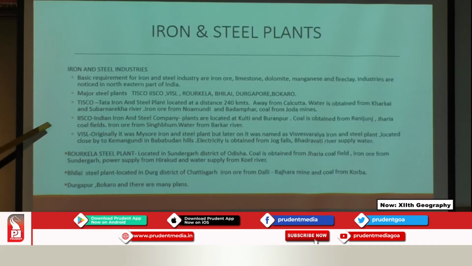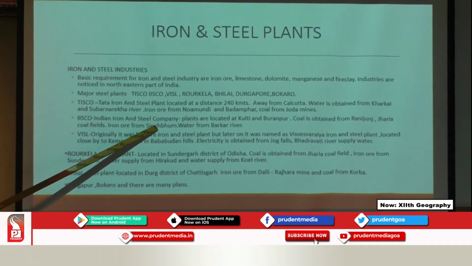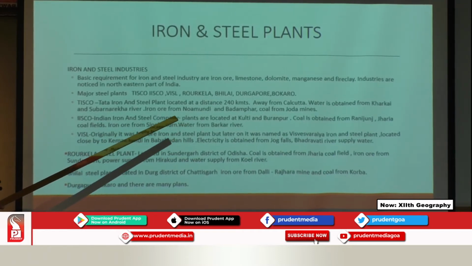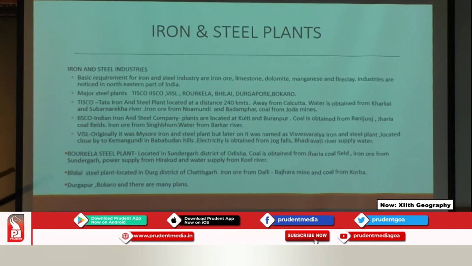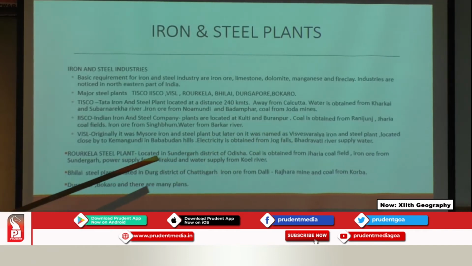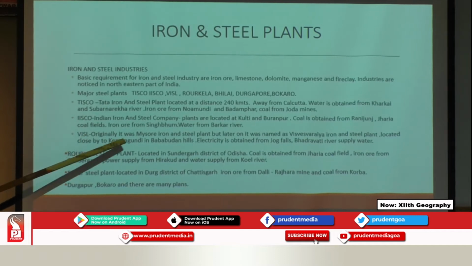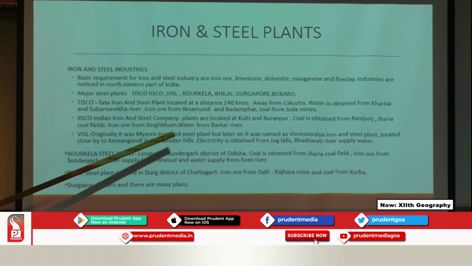Next one is ISCO. ISCO is nothing but the Indian Iron and Steel Company. This plant is located at Kulti and Burnpur. In the next map I am showing you all the things. Here they get coal from two areas: one is Raniganj, and the Jharia coal field is also there. They get iron ore from Singhbhum, and water is obtained from the Barakar river.